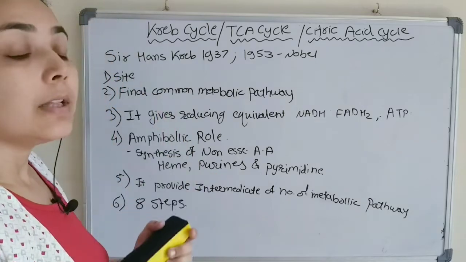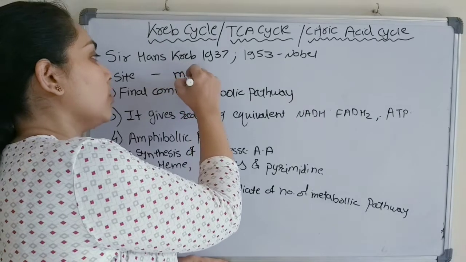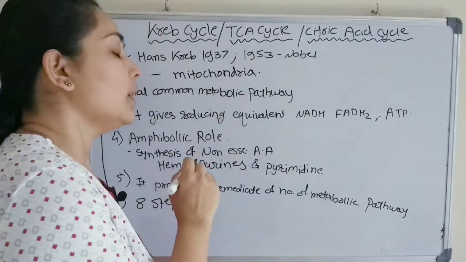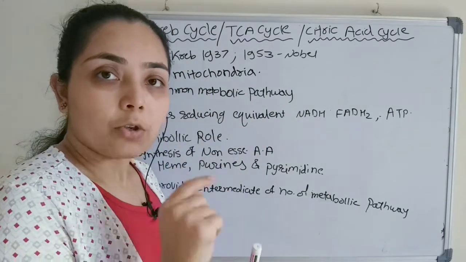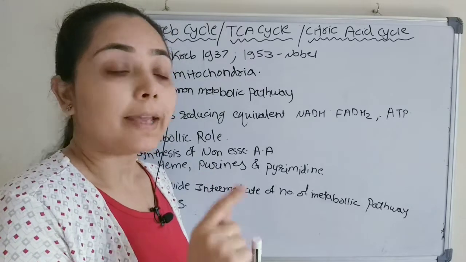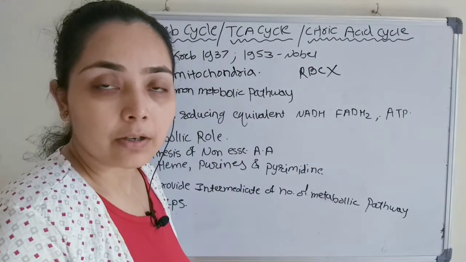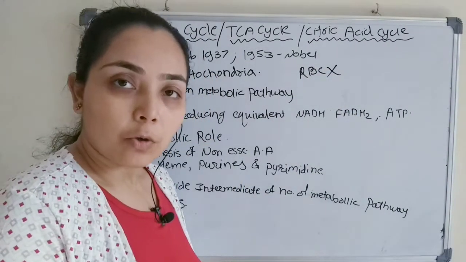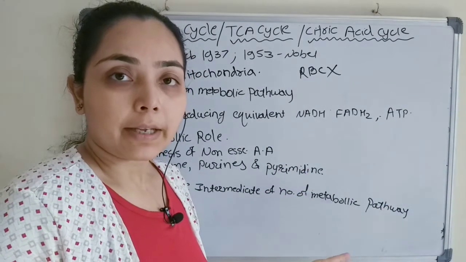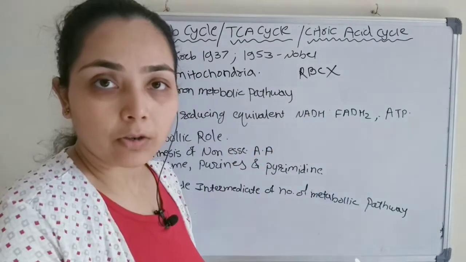Okay, the site where Krebs cycle takes place is the mitochondria. Most of the eukaryotic cells have mitochondria, but there are some exceptions like RBC. RBC don't have mitochondria. So in that case, glucose will convert to pyruvate, and then pyruvate will follow the anaerobic pathway and convert into lactic acid, because RBC don't have mitochondria.